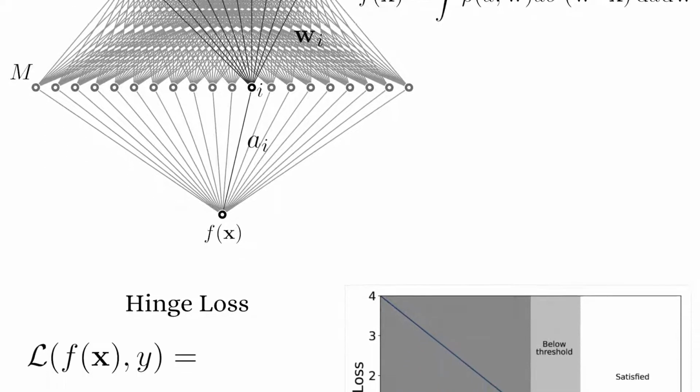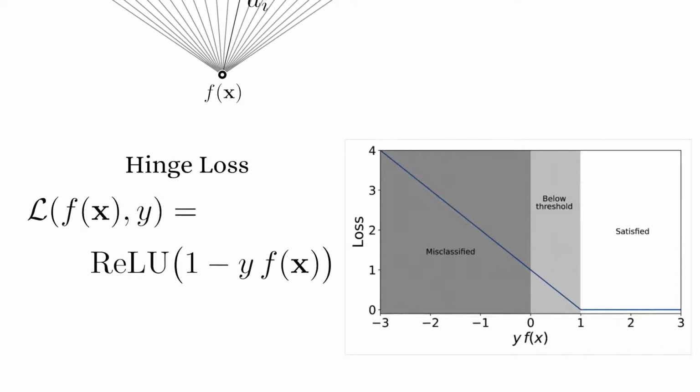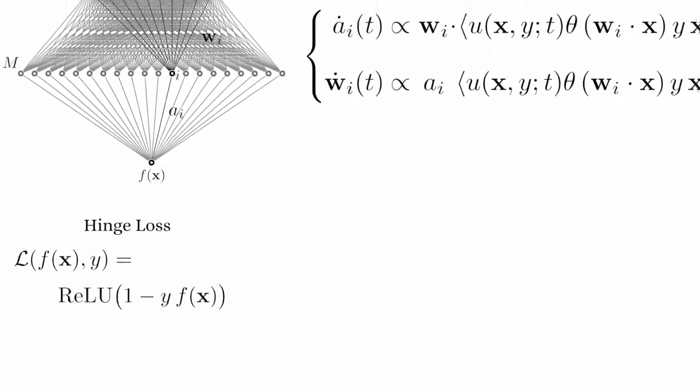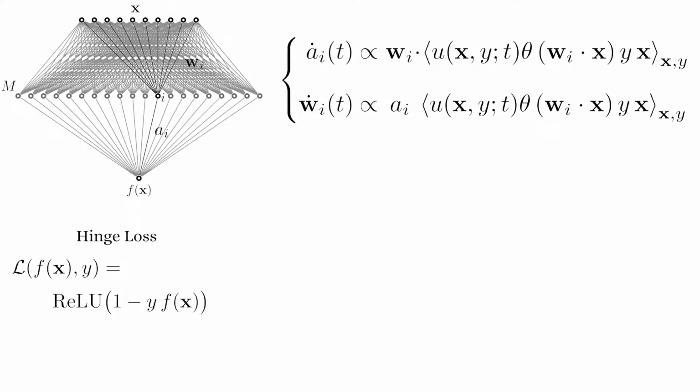We specialize this to a binary classification task with a hinge loss that looks like this, with y equal to plus or minus 1 being the correct label. This function is linear, for example, for misclassified examples or those classified below threshold, but a flat zero otherwise, which leads to examples being effectively removed once they are classified beyond threshold. If we also take ReLU nonlinearity, the equations of motion for node i look like this. Basically, we have an average over the examples of a function u that keeps track of the data that are still active, and a step function from the nonlinearity of each node i.